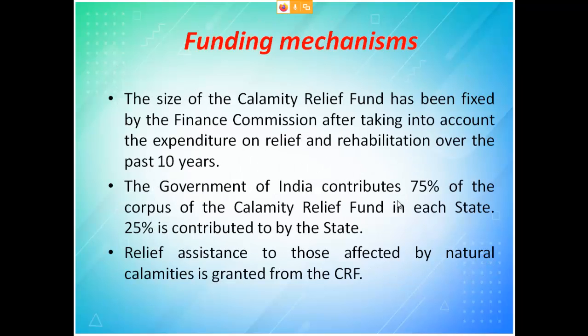Then we continue with the funding mechanism. The size of the calamity relief fund is fixed by the Finance Commission after taking into account the expenditure on relief. 75% will usually be given by the central government, and the state has to bear 25%. So the state bears 25% and 75% is given by the central government. The relief assistance to those affected by natural calamities is granted by the CRF. That is what we have seen already, the calamity relief fund.